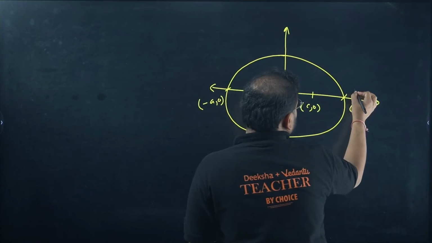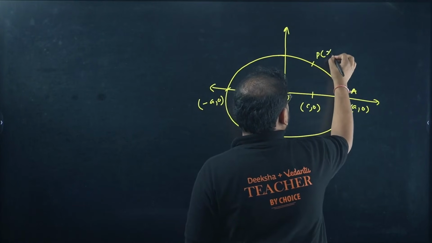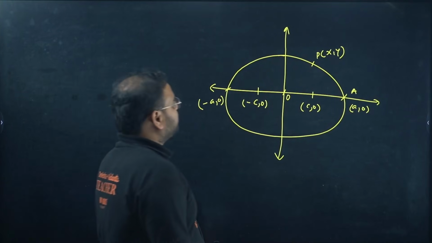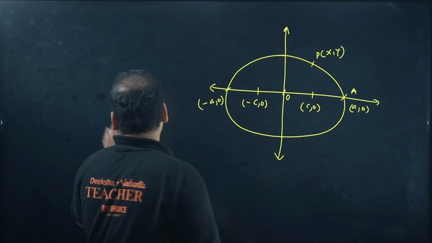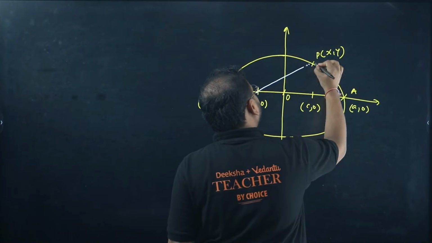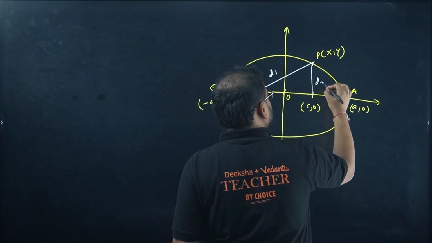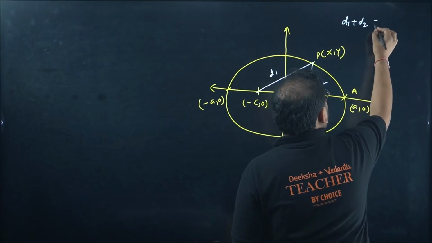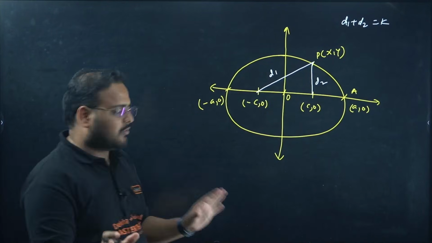Let's name the point. I call this point A. I take a point P over here with the coordinates x comma y. That's the unknown value basically. Now, so far this is clear, sir. So the condition is this one: the distance d1 from here and distance d2 from here, the fixed points. This sum is always constant. This d1 plus d2 is always a constant. What is this value? We'll see that. Don't worry, we'll see that.